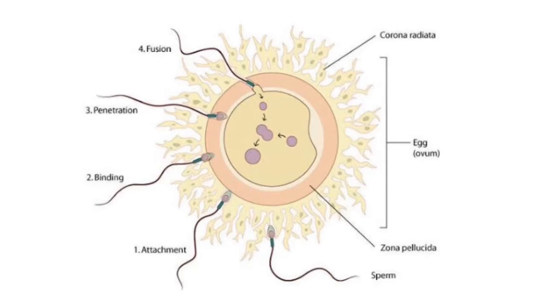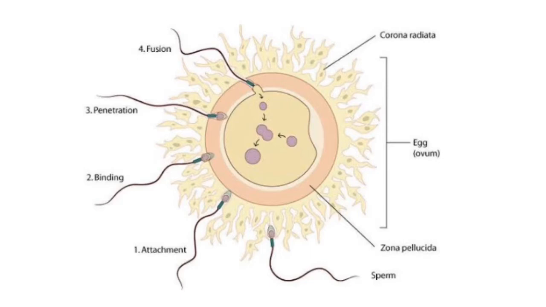Polyspermy, meaning it prevents many sperm from entering the ovum. The secretion of the acrosome helps the sperm enter the cytoplasm of the ovum through the zona pellucida and the plasma membrane. We already know that the sperm is completely covered by a membrane, the plasma membrane, the outer covering. The corona radiata is the innermost layer of the ovum. It is dissolved by corona penetrating enzymes of the acrosome.